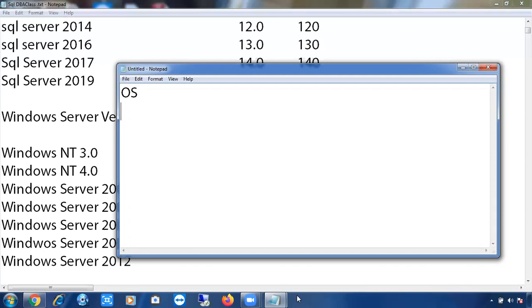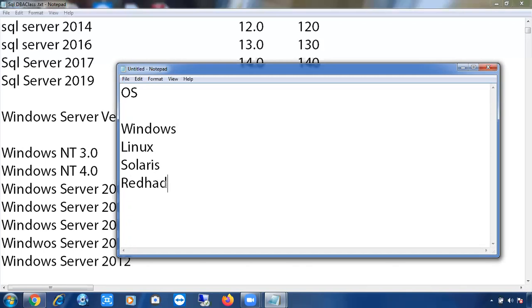There are a lot: Windows, Linux, Solaris, Red Hat. But we can install SQL Server on Windows-based operating systems only. We cannot install SQL Server on Linux, Solaris, or Red Hat.